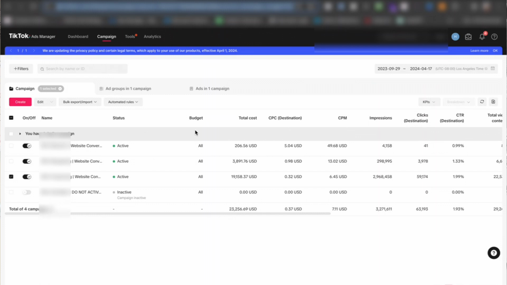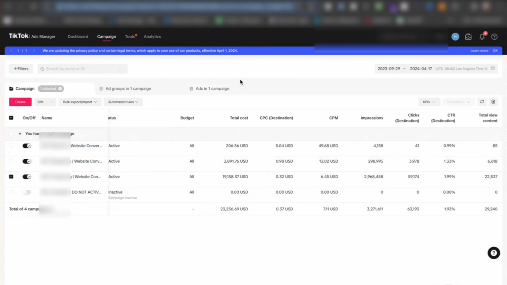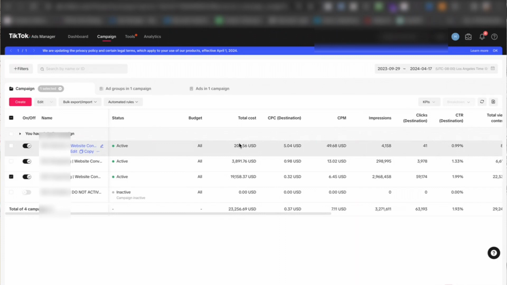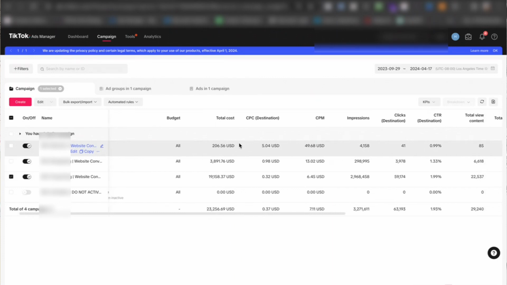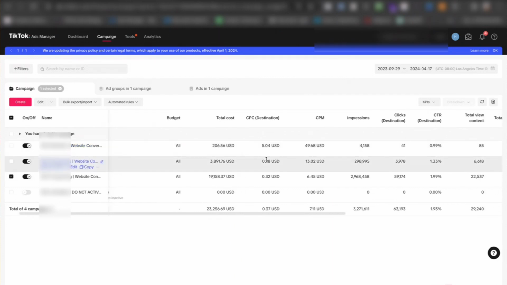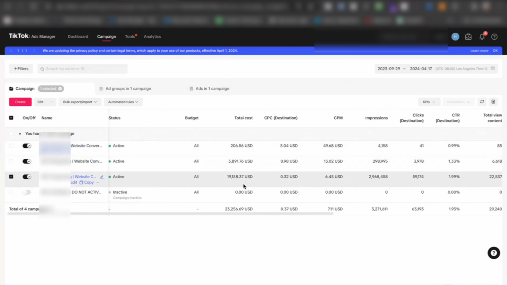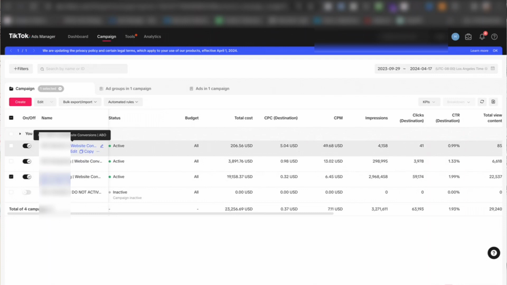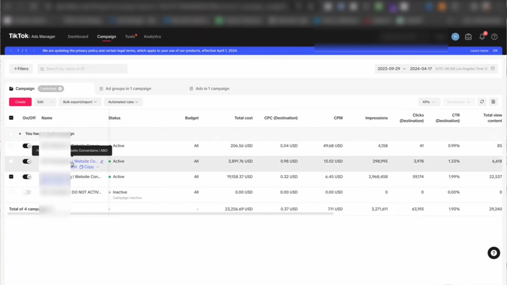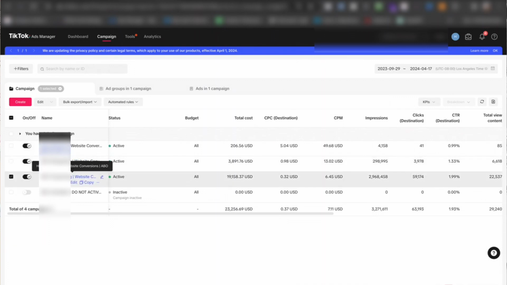The next one that we're going to look at is this specific account over here. As you can see, we have a similar setup to the other one. In terms of this one, we spent about $23,256.69 on this account. So let's run through the campaigns. We have a retention campaign set up over here, retention website conversion, ABO. And then we also have a retargeting campaign. So we're retargeting add to carts, view content, and we'll look at the audience over here in just a moment.